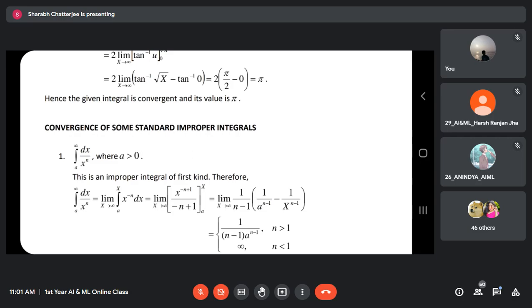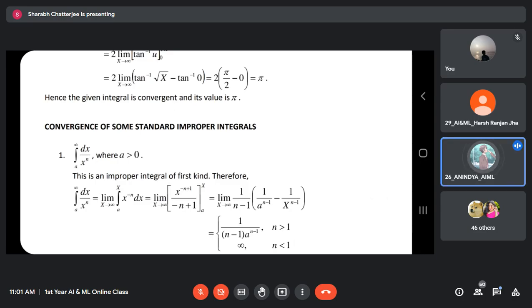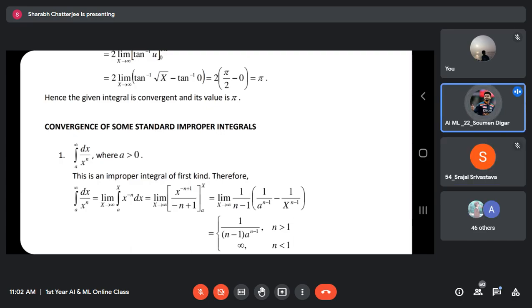What is the limit as x tends to infinity of x by e raised to x? Tell me. What is the value of this limit? First of all, tell me, is this infinity by infinity form? Yes. But tell me the value of the limit.